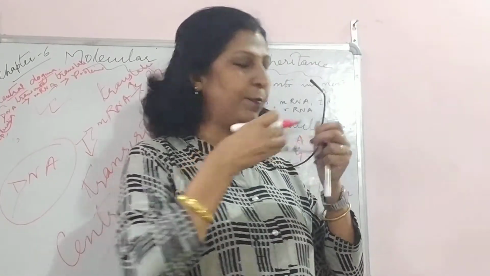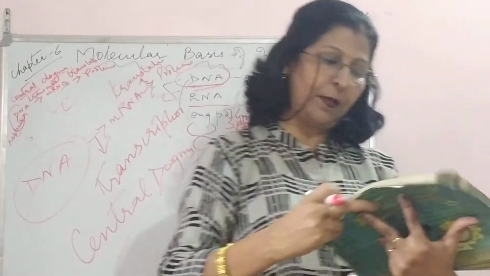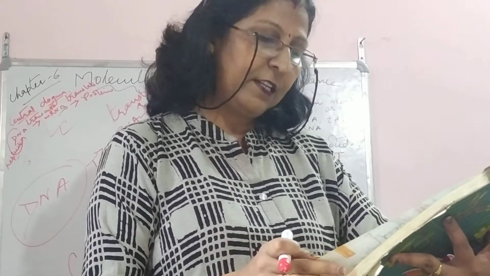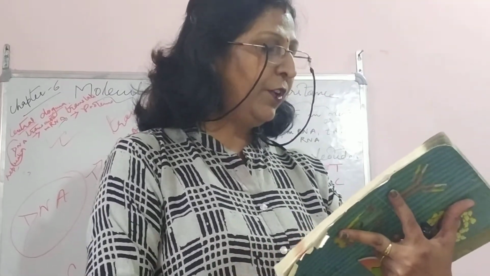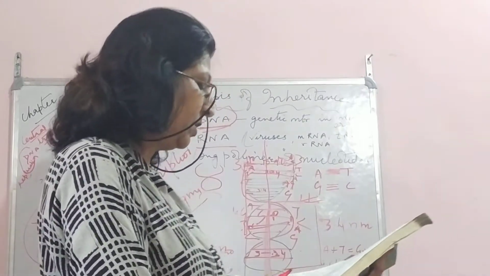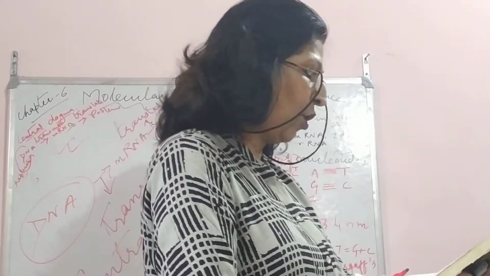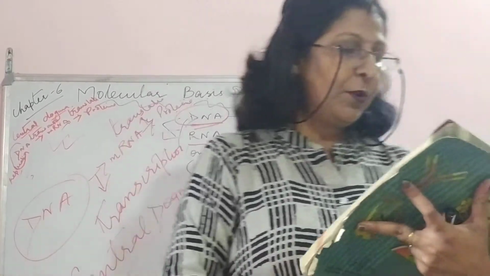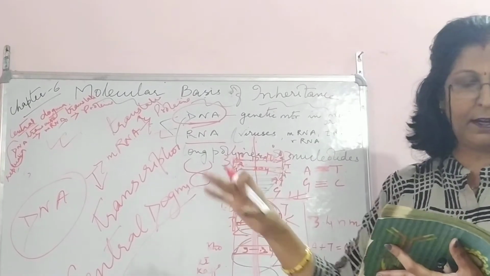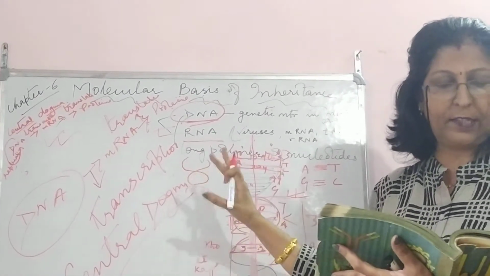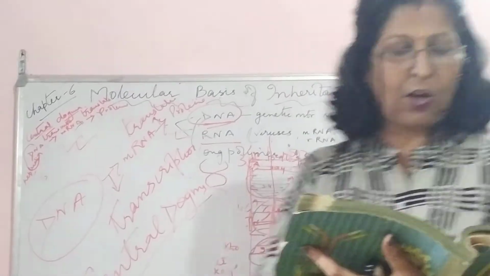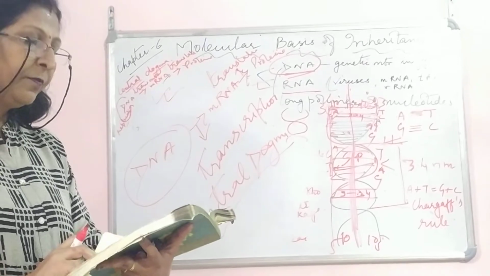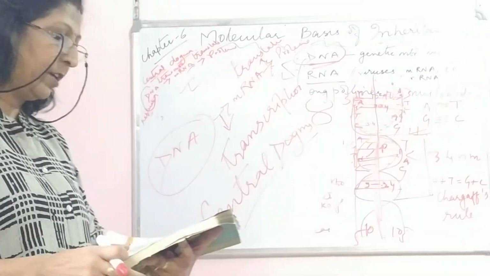I'll just go through the textbook and see if I've skipped something. Okay, so go to the first page, 95, it is there. Okay, we did the base pairs. Yes, you can count the number of base pairs. Normally, it is said the haploid content of human DNA. Okay, so all the base pairs of lambda phage. E. coli has 4.6 into 10 to the power 6 base pairs. These are the components which are there in your book. For that you don't need any explanation, and the rest I feel I've already cleared.